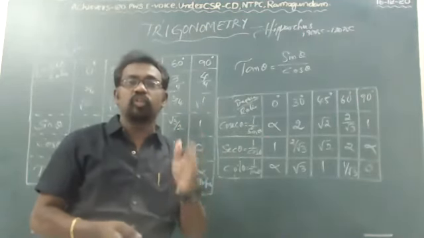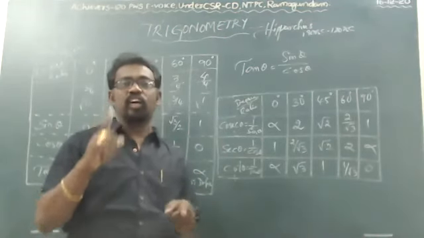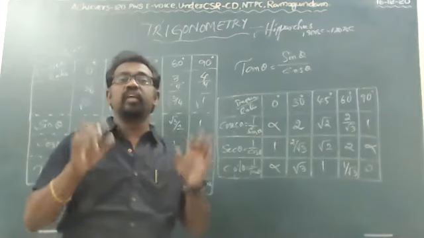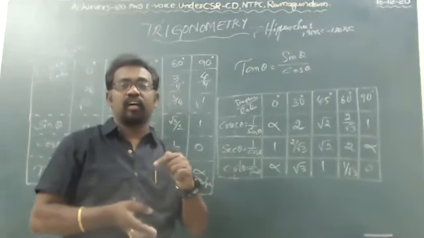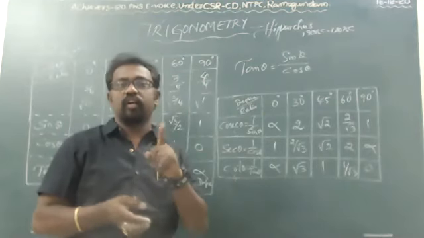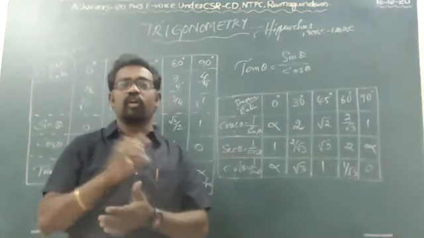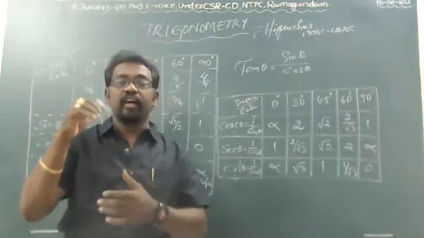If you do this, converting everything into one trigonometric ratio, the chapter is very easy. How we convert into one ratio, we will see in the next class.